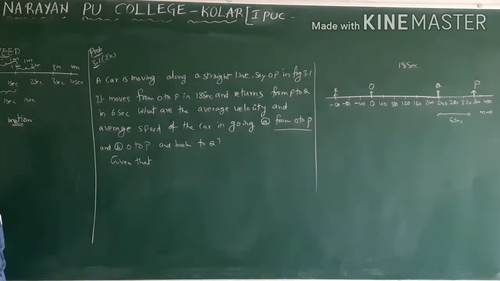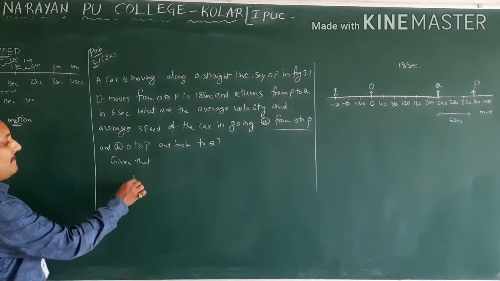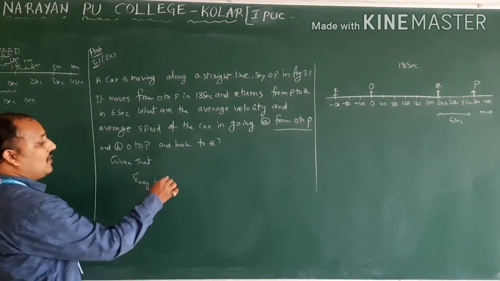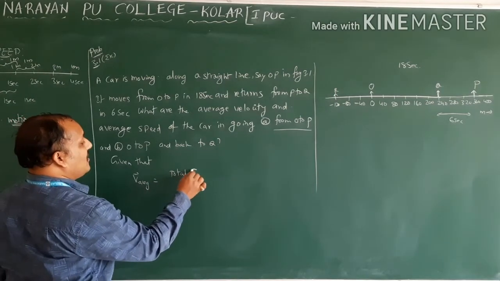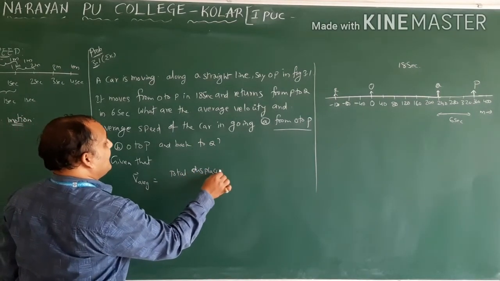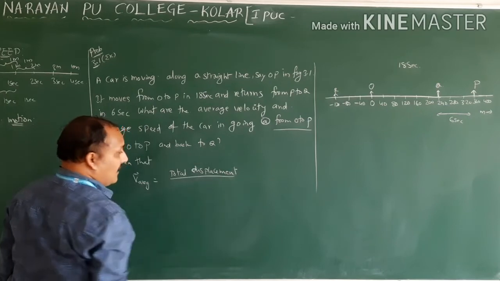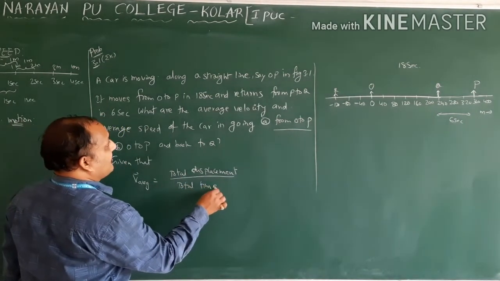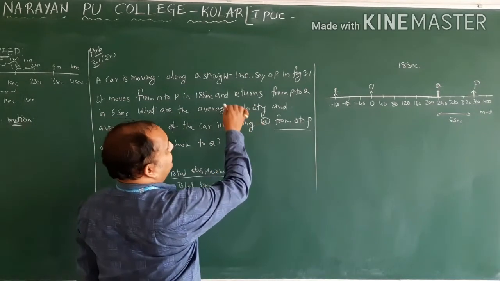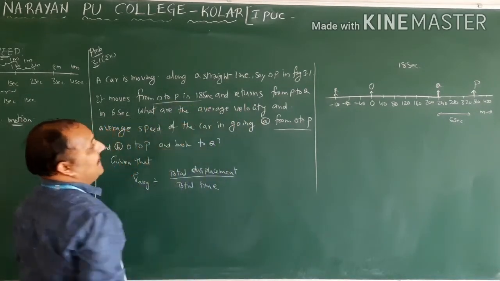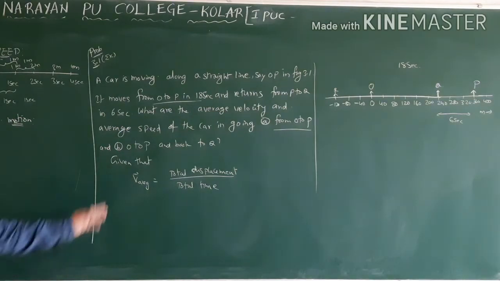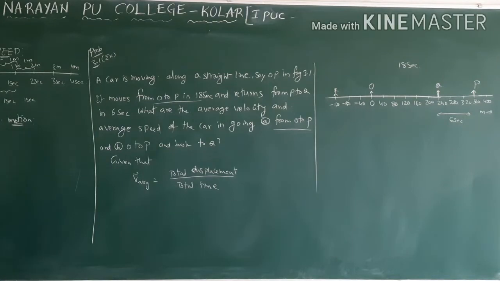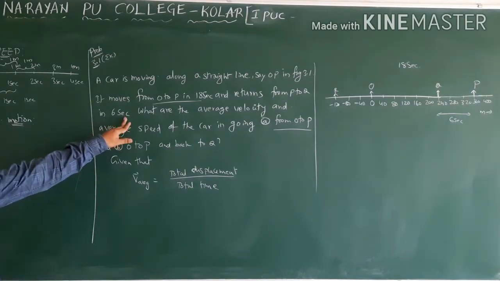Then what is the average velocity there? So what is the average velocity formula? We came to know. So average velocity is equal to total displacement by total time. From where to where does the object cover? O to P. Okay. Next, it is returning from P to Q, P to Q in 6 seconds.